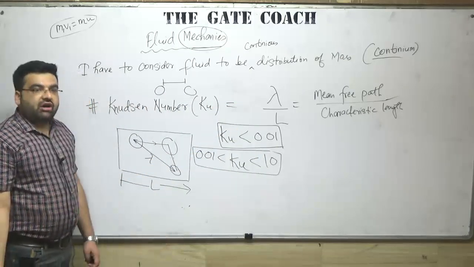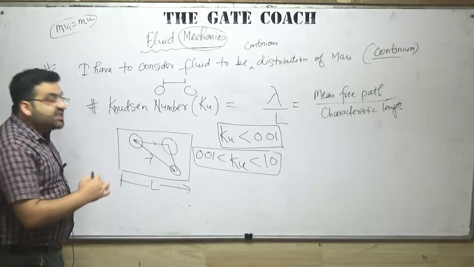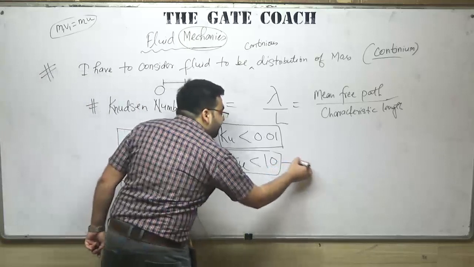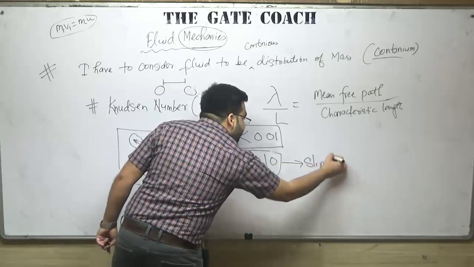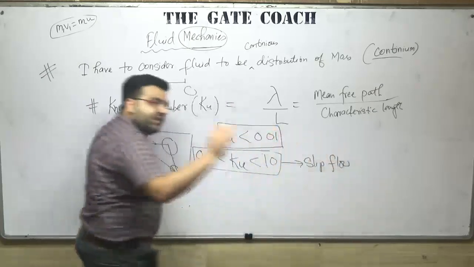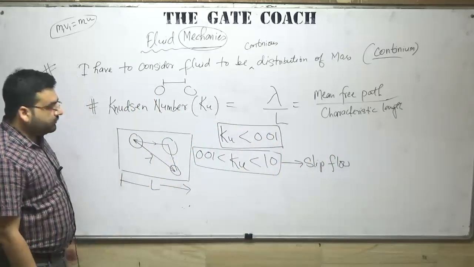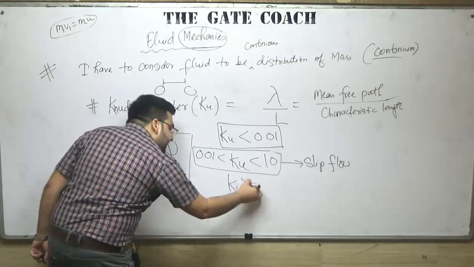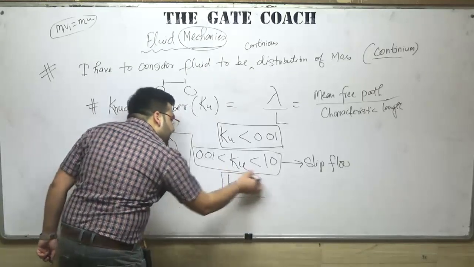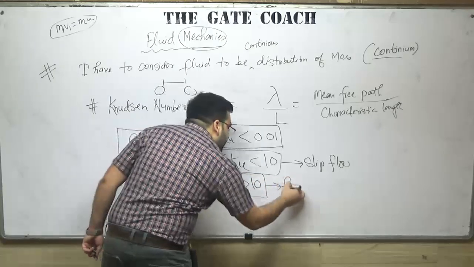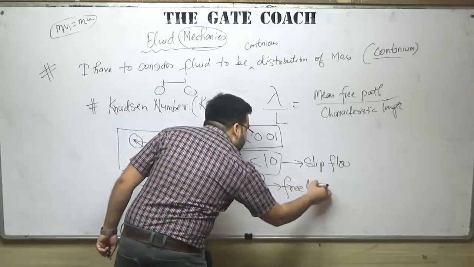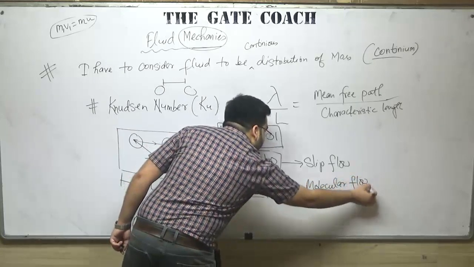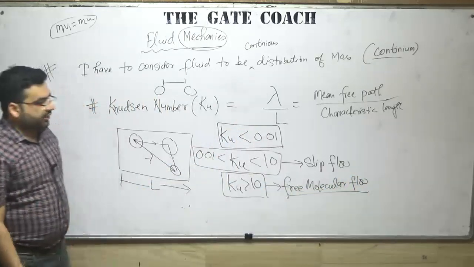Now, if the value of Knudsen number lies between 0.01 and 10, I will say that it is a slip flow. Now what is slip flow? Don't worry, I will be telling you what a slip flow is. Clear? If the value of Knudsen number is greater than 10, I will say that it is a free molecular flow.